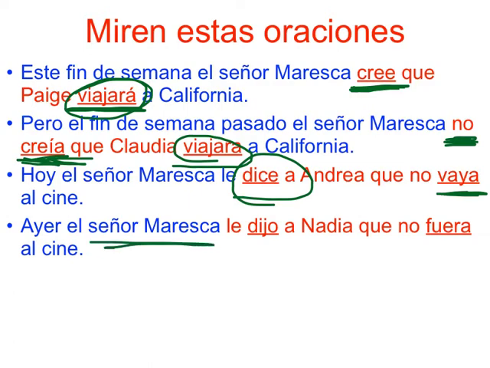Ayer el señor Maresca le dijo a Nadia que no fuera al cine. He told Nadia, don't go to the movies. So we have to use the past subjunctive because the main clause is in the past. And that's a clause that triggers the subjunctive.